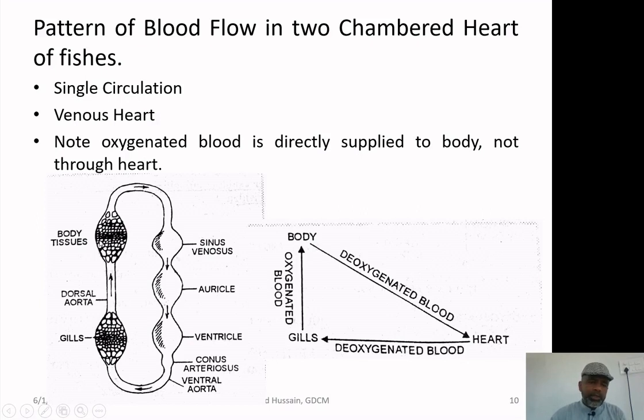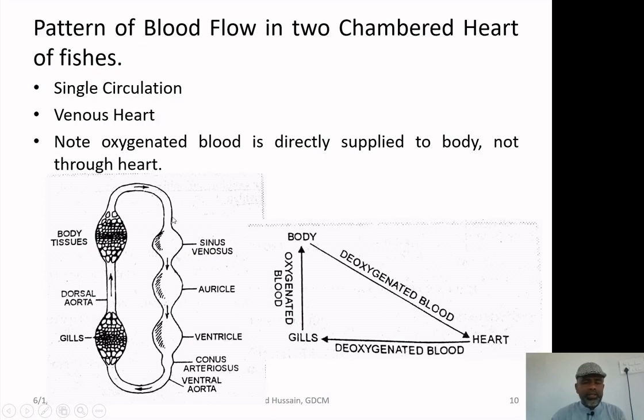Say for example, this is the body tissue. Blood is coming from the body tissue to the heart. So, this is the heart having so many chambers. It is receiving the venous blood, because blood returns from the body with the help of the veins and it is supplied to the body with the help of the artery.